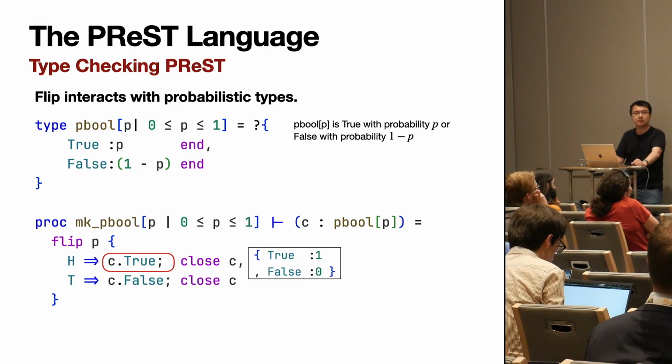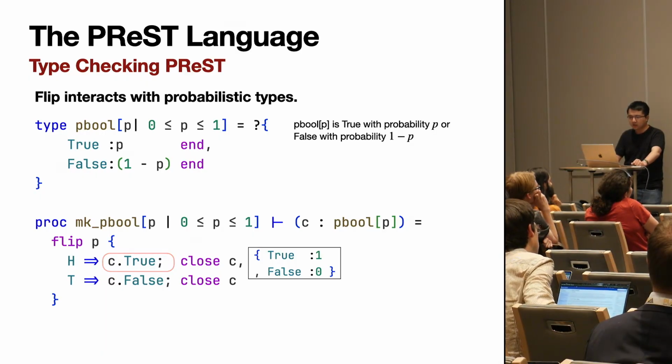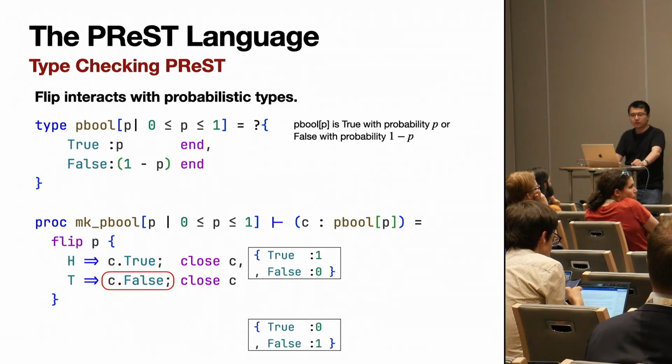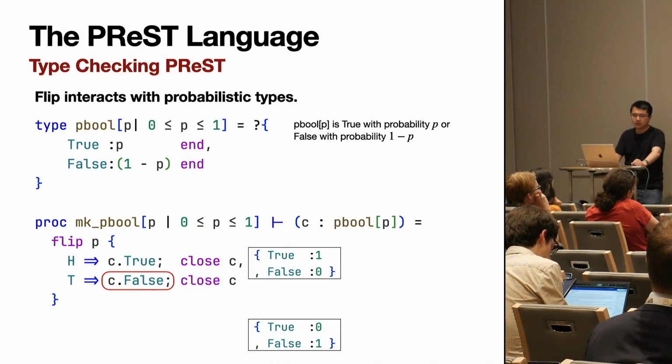Because we're never sending this false message, so it has to always be true. And similarly, for the tails branch, because we're only ever sending the message false, we would have the distribution of true at 0 and false at 1.